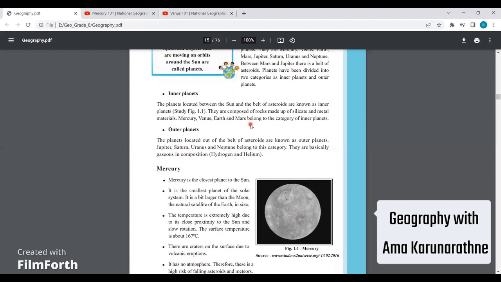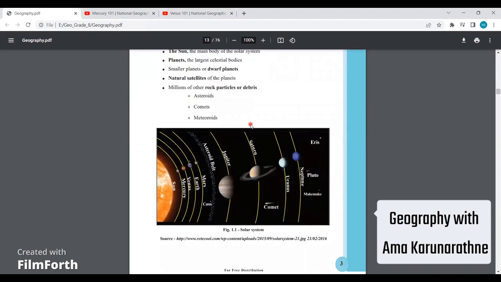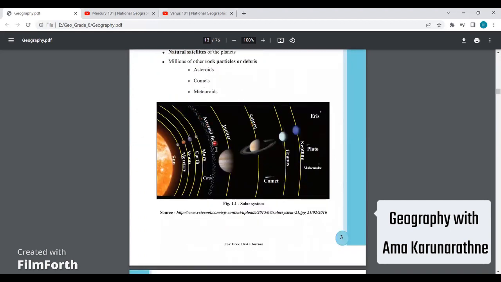If the test paper asks you to write a proper definition for inner planets, what would be the definition? These inner planets are the planets which are located between the sun and the belt of asteroids. Let me show you. See, this is the asteroid belt that we talked of so far. This is the asteroid belt.